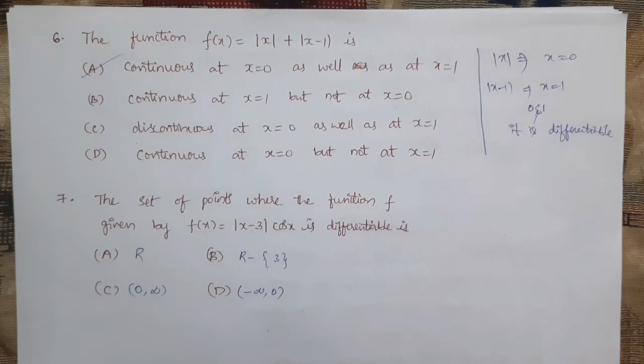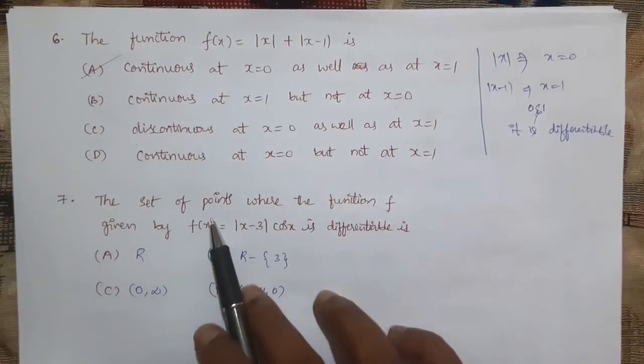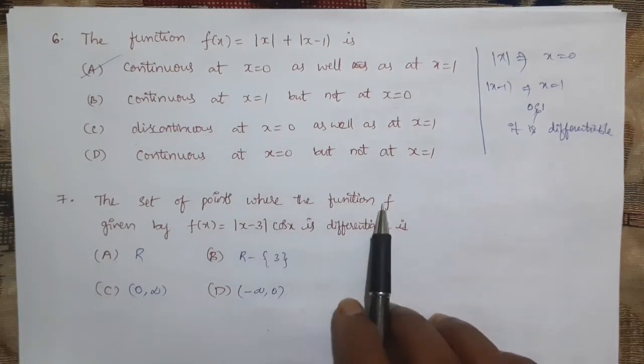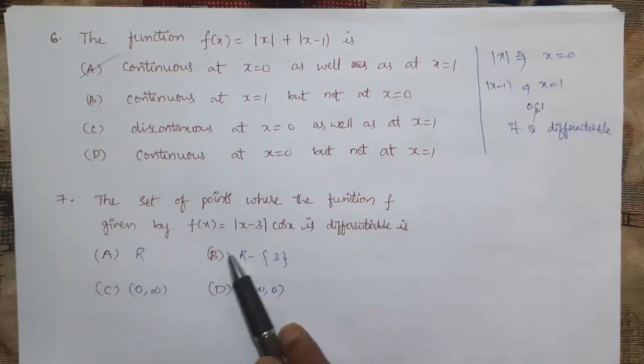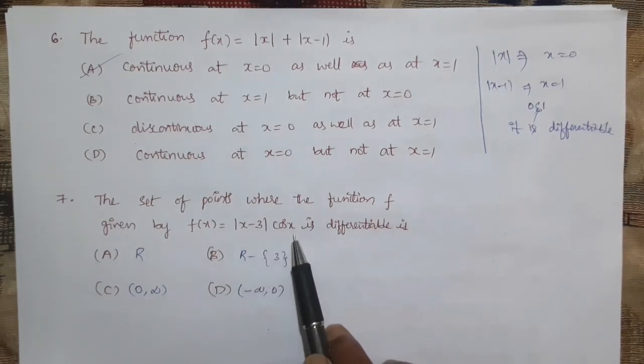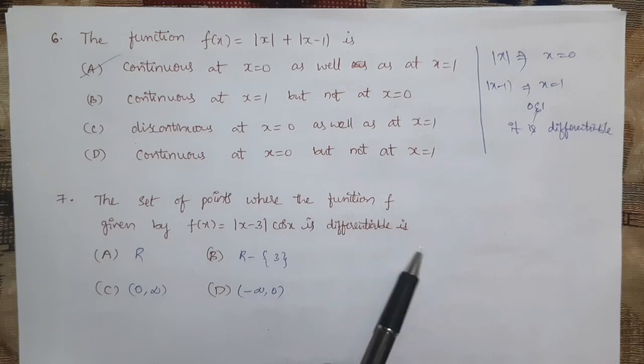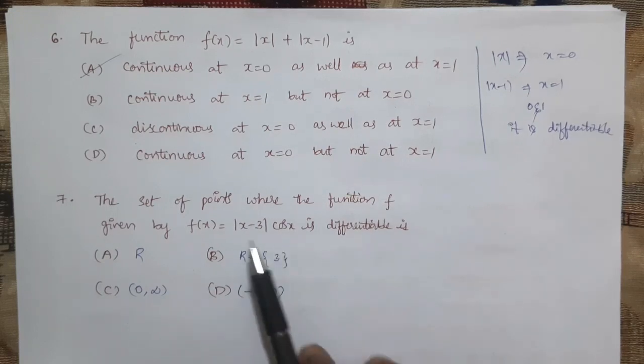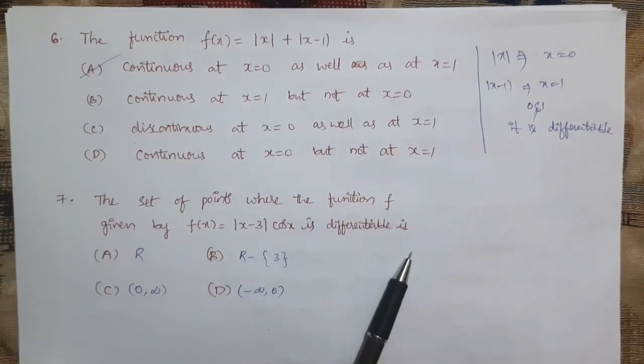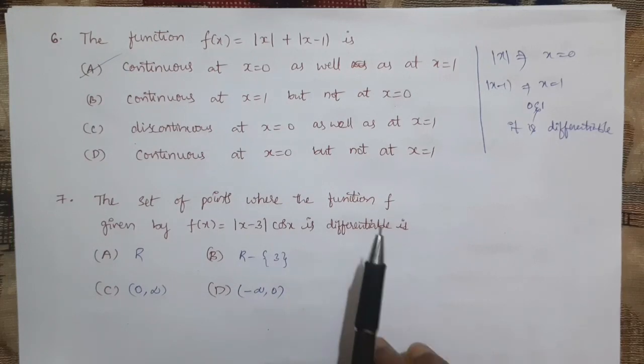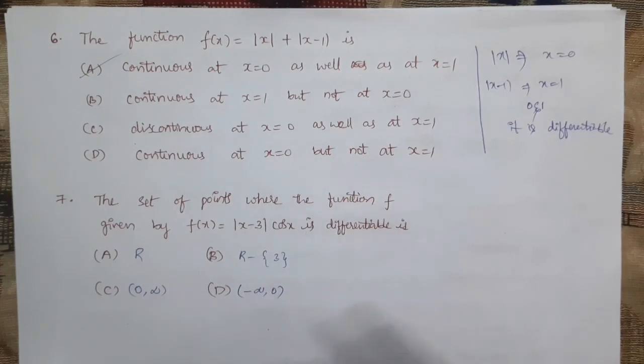Next, question number 7. The set of points where the function f given by f of x equal to modulus of x minus 3 into cos x is differentiable is, okay, for which points it is differentiable. Rather than finding where it is differentiable, we will first find where it is not differentiable.